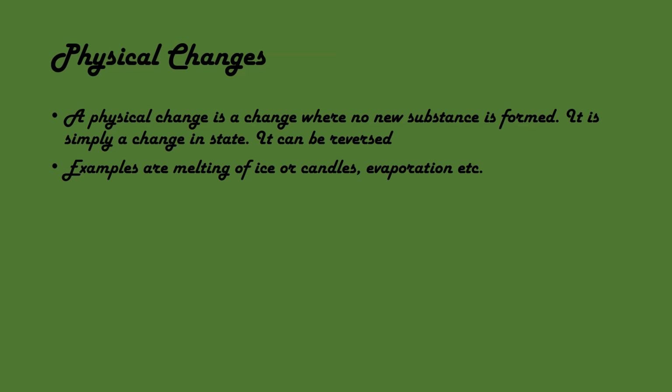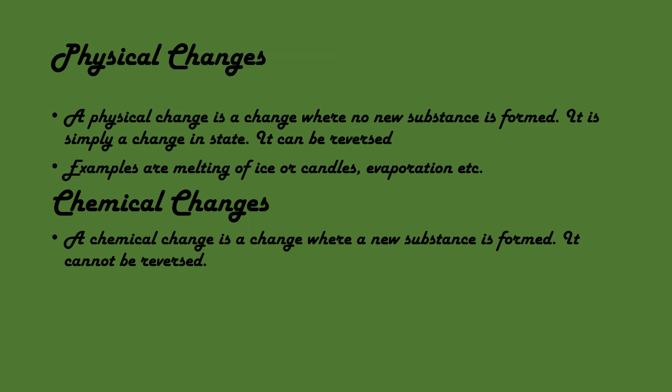Chemical changes. A chemical change is a change where a new substance is formed. It cannot be reversed. Examples are cooking of food, burning of wood, etc. You cannot change a boiled carrot back into a raw carrot, or you cannot convert ash into wood.